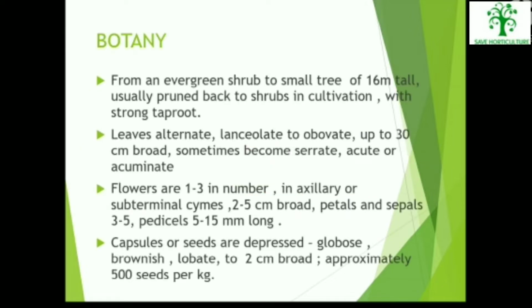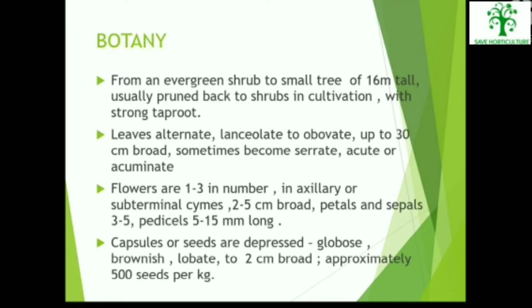Botany, or we can say botanical description. An evergreen shrub to a small tree of 16 meters tall, usually pruned back to shrubs in cultivation, with a strong taproot. Leaves are alternate, lanceolate to obovate, up to 30 cm broad, sometimes serrate, acute or acuminate.